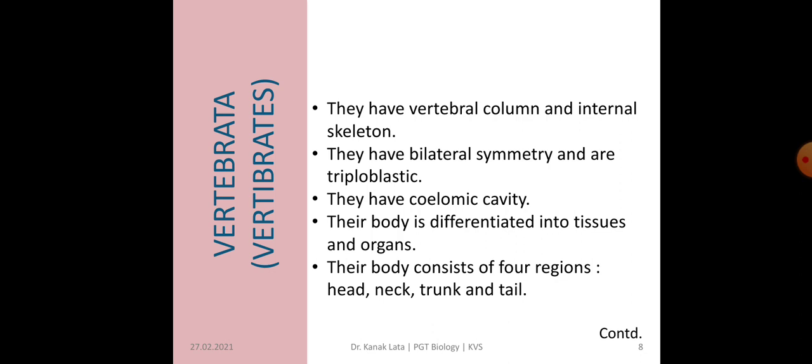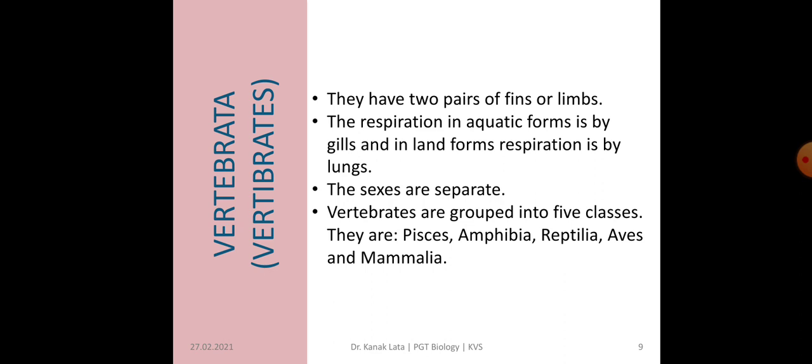The organisms belonging to Vertebrata consist of four regions. What are they? Head region, neck region, trunk and tail region. They have either two pairs of fins or two pairs of limbs: aquatic animals have fins and terrestrial animals have limbs.